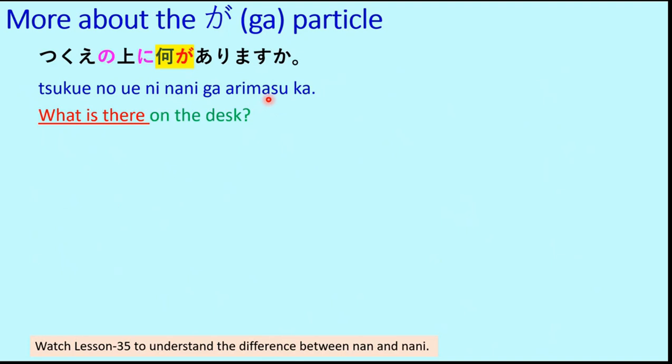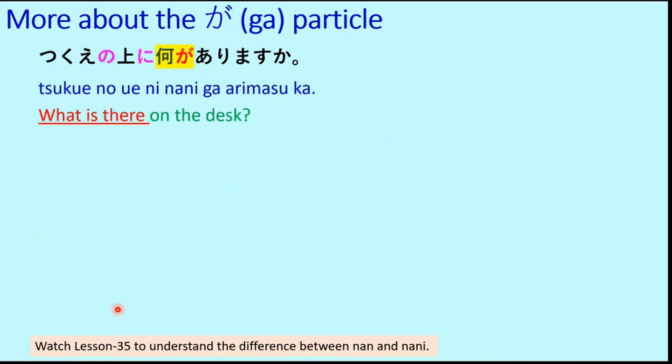So friends, this kanji is used for what, and the reading is nan or nani. When nan will be used and when nani will be used, we have discussed in detail in lesson 35. So please watch that lesson 35. And one more thing, in the description section of today's video, we shall provide you the links to lesson 35 and lesson 66, 63, which are related to today's lesson and may be viewed as prerequisites. So do watch those two lessons if you haven't done them yet.